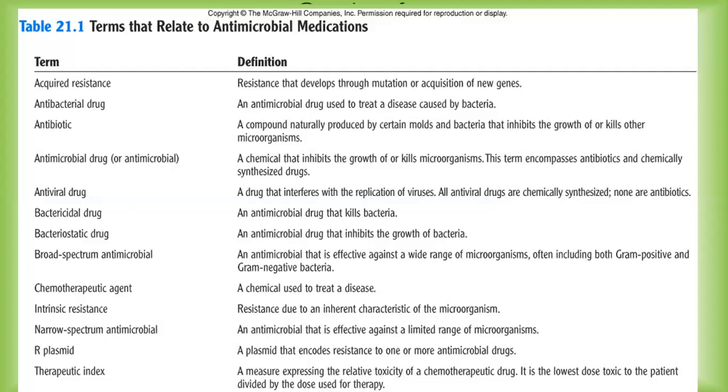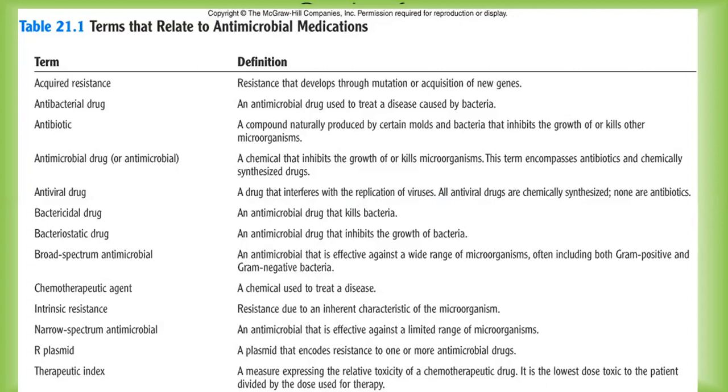जो kill करेगा उसको हम cidal बोलेंगे. And one which is going to inhibit the growth of bacteria, that we call static. Remember, bactericidal, one which kills bacteria, bacteriostatic, one which inhibits the growth of bacteria. Then broad spectrum antimicrobial, the agent which is effective against a wide range of microorganisms.